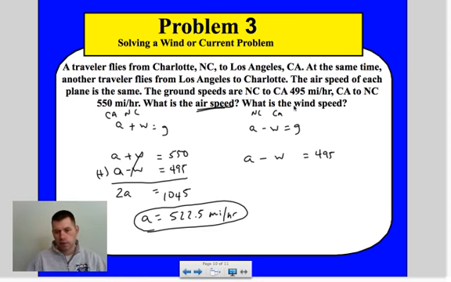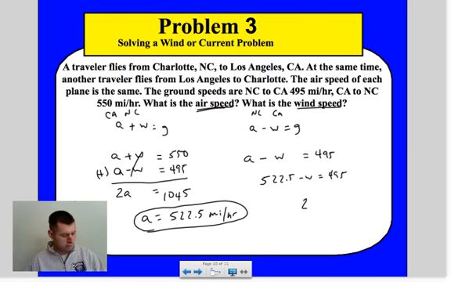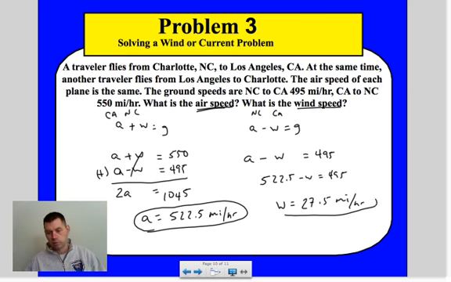Okay, now if we want to find the wind, they want to know what the wind speed is. Now we just go back in and plug that value in. So we could go into this one, that's fine. Do 522.5 minus W equals 495, and we can figure out what that wind speed is, which is going to be negative 27.5 to start, but then it would have to be divided by the negative 1. So our wind would be 27.5 miles per hour, and that would be our wind speed by just plugging it back in. And I just use this one because I put it right underneath. You could use this one as well.